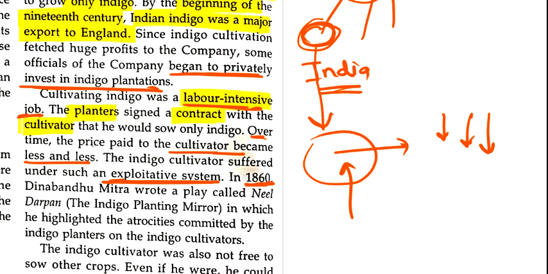But in 1860, Deenbandhu Mitra wrote a play known as Neel Darpan, and this play highlighted the problems faced by the indigo cultivators. And who was doing this? It was done by the indigo planters, those who were giving the contract to the indigo cultivator. Clear?